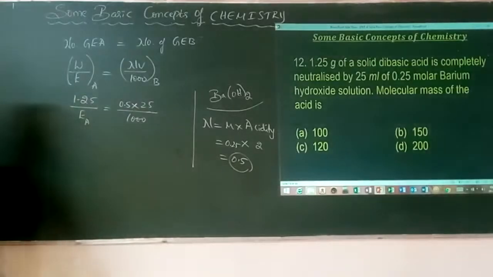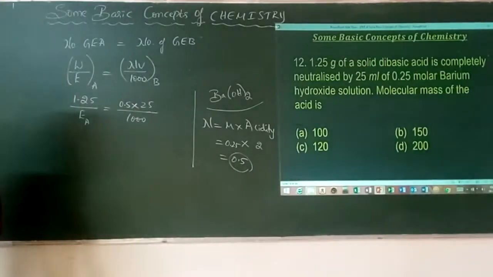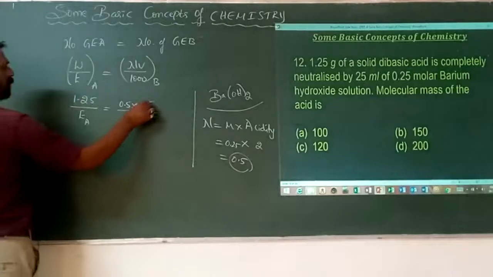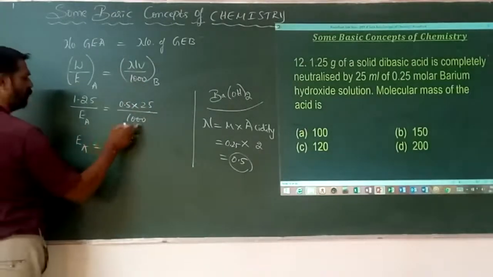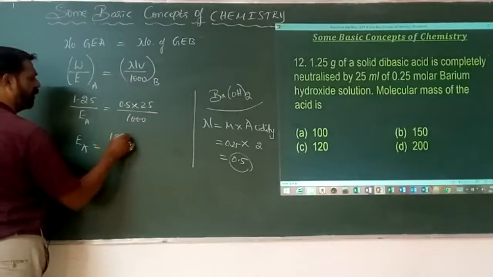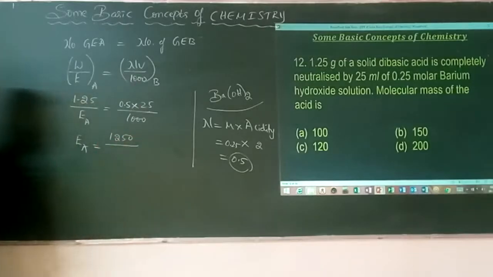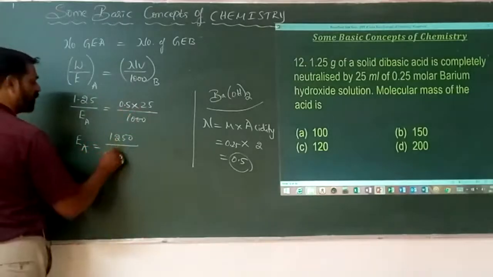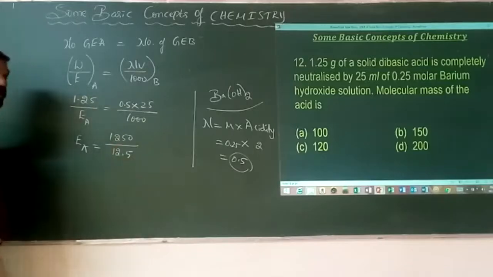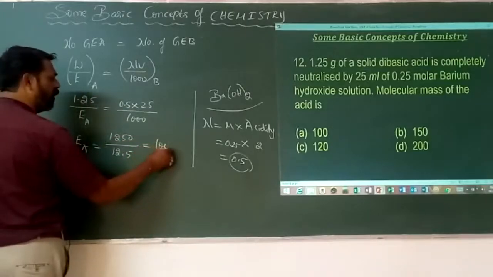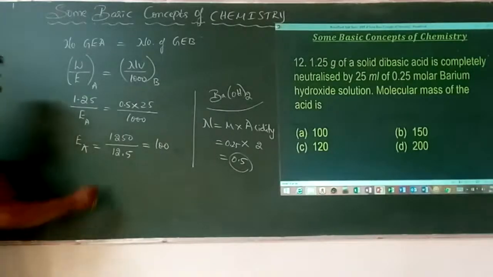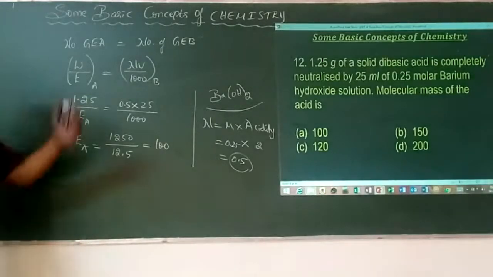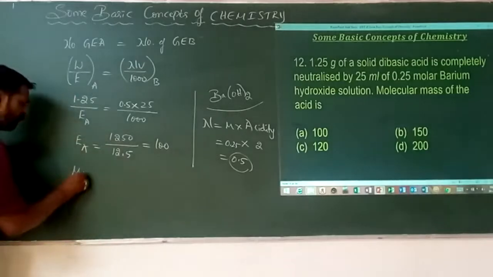Okay? So let us have the simplification of this. Therefore, what is EA first? EA is equal to the multiplication of these two, which we can directly write as 1250 into 0.5. This one is actually 12.5. 12.5 into 100 is actually 12,250. It is the equivalent mass of the acid. What he has as the mass of the acid.